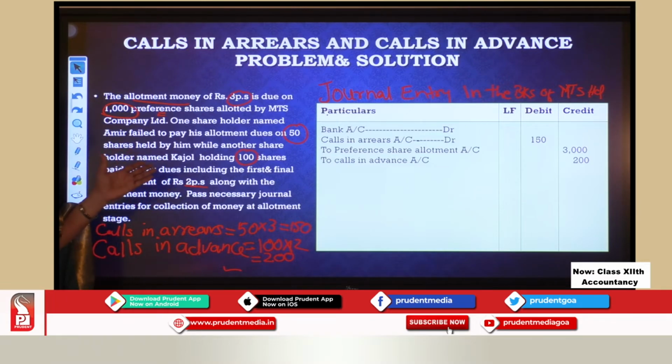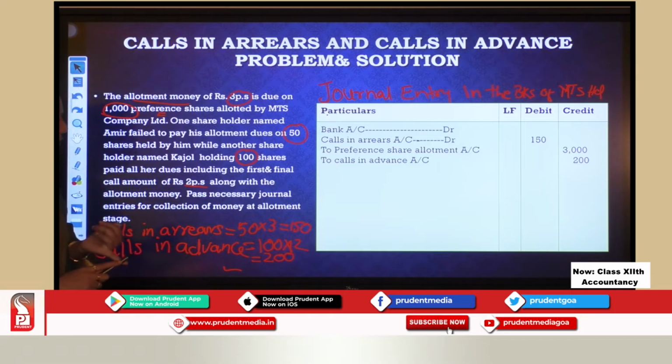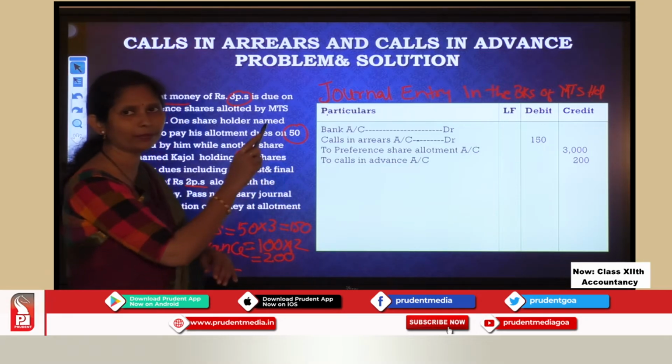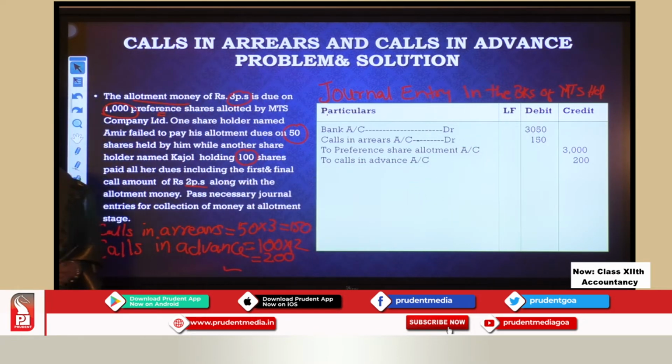Now try and see this part. Try and understand. With the allotment I was supposed to receive 3000. Calls in advance I got 200. So total I am supposed to receive 3200. But I am not receiving. Why? Because there are calls in arrears. How much are calls in arrears? 150. So how much am I actually receiving? 3200 minus 150. That is 3050. Are you understanding this?